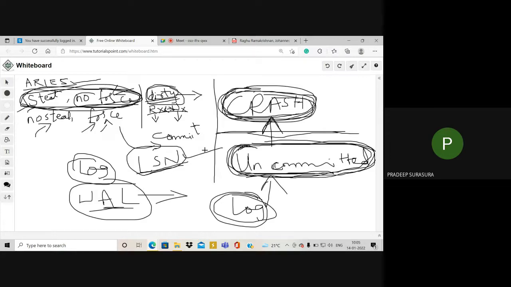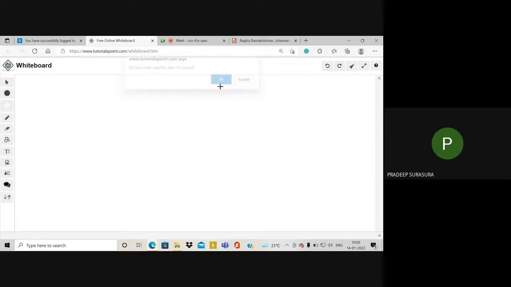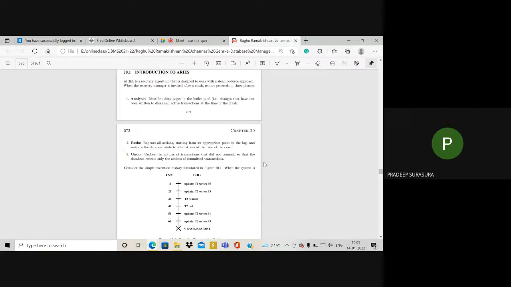Maybe a deadlock or starvation occurred, or data is updated from one value to another but not committed. All that falls under one concept called steal, no force. Data has been stolen, so no force, meaning uncommitted data has not been forced to commit. These concepts are the basis of the Aries algorithm. Any questions, guys, before we proceed?